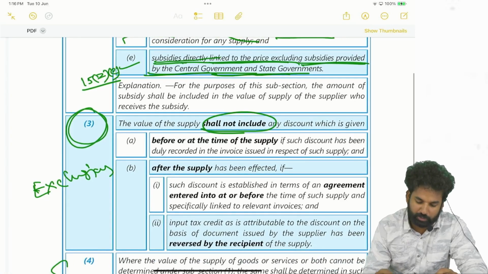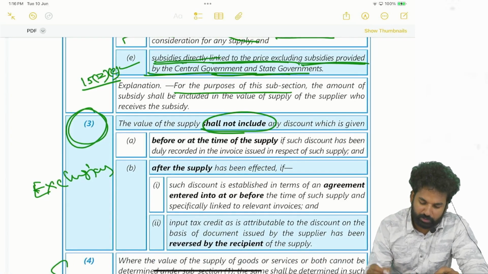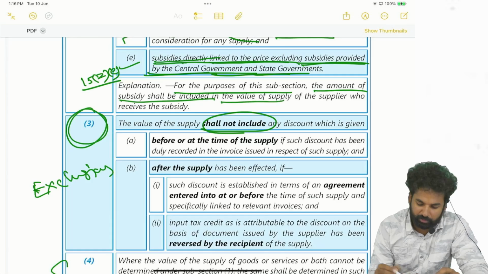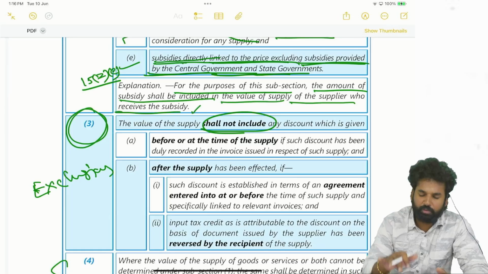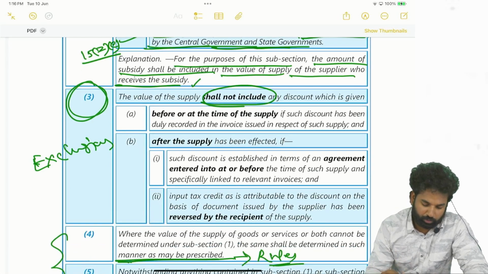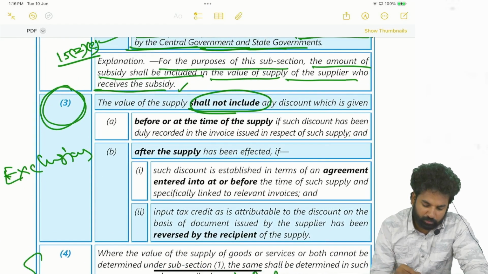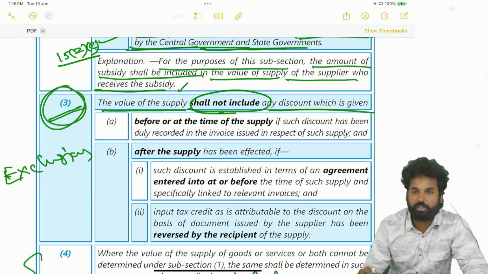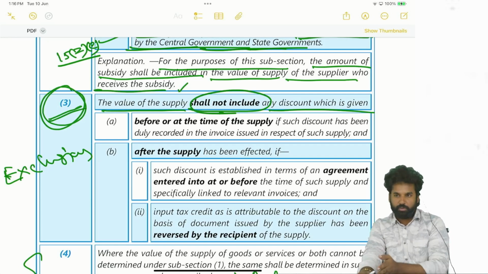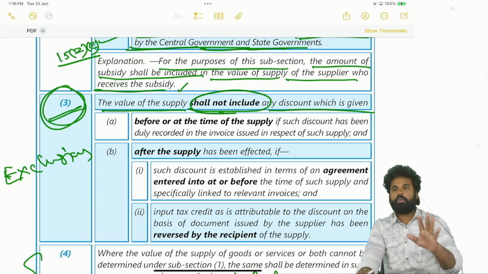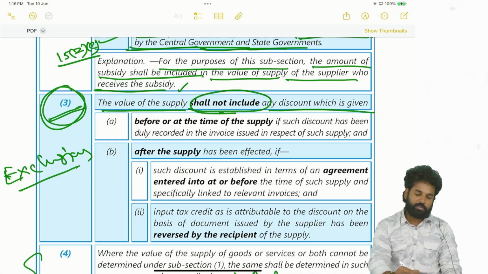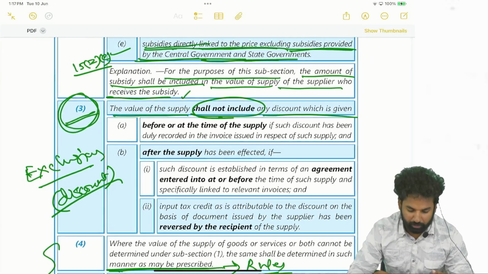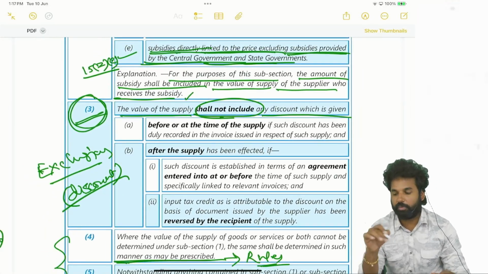Exclusions as per section 15 subsection 3. Here there is an explanation. For the purpose of this subsection, the amount of subsidy shall be included in the value of supply of the supplier who receives the subsidy. So who is receiving the subsidy, in its value it has to be included. Next, the value of the supply shall not include any discount which is given. In that, especially we are talking about discount. Exclusion means discount. So whether the discount has to be deducted from the value or not.